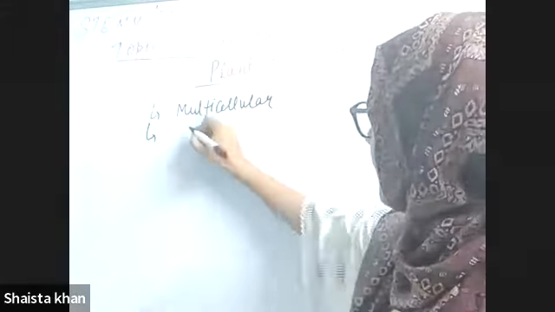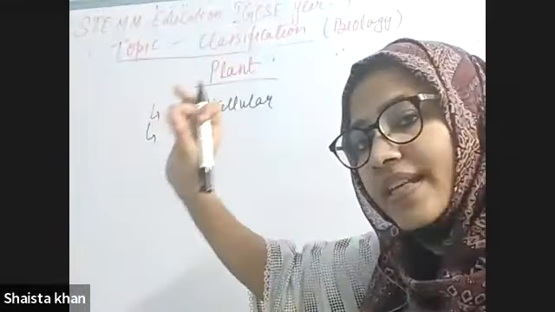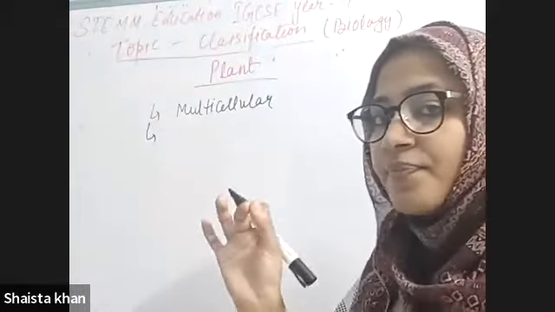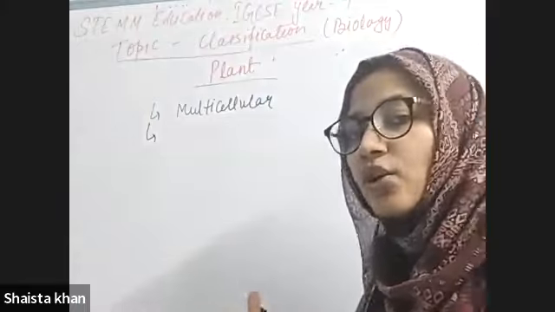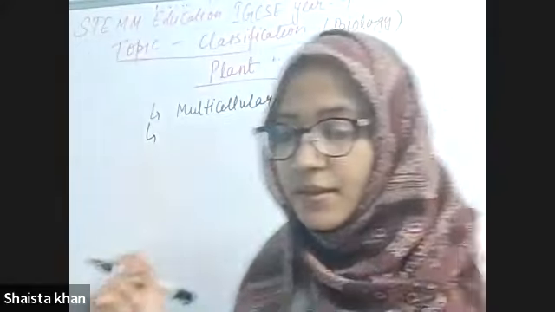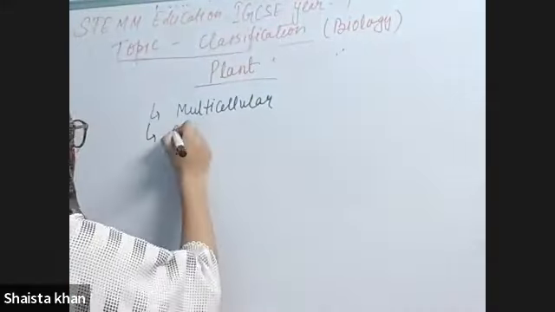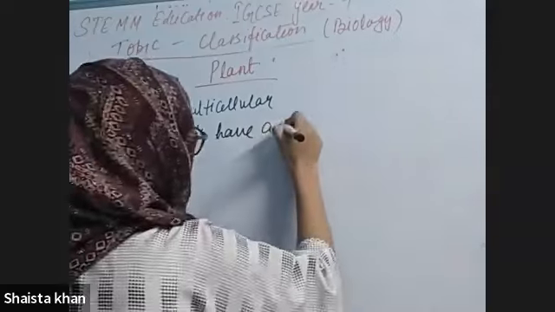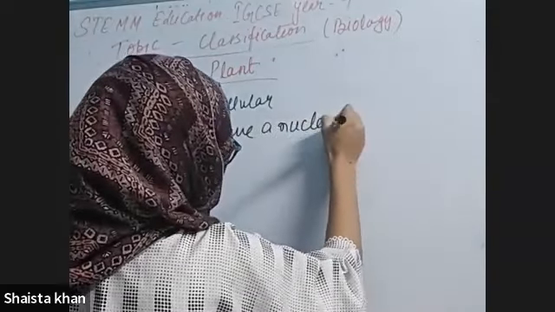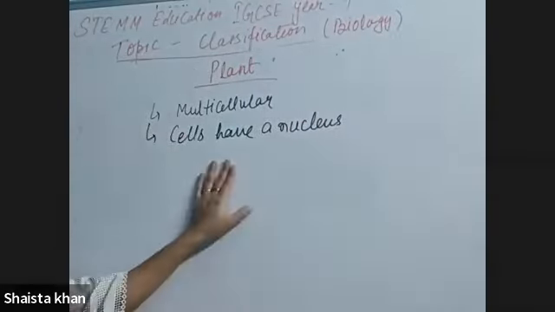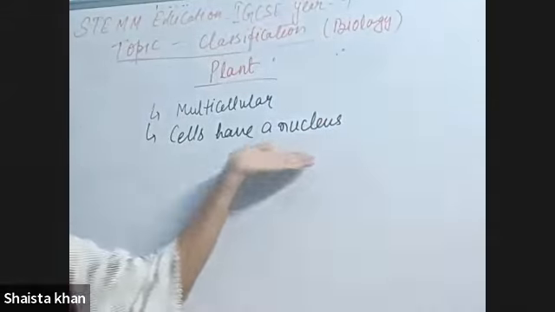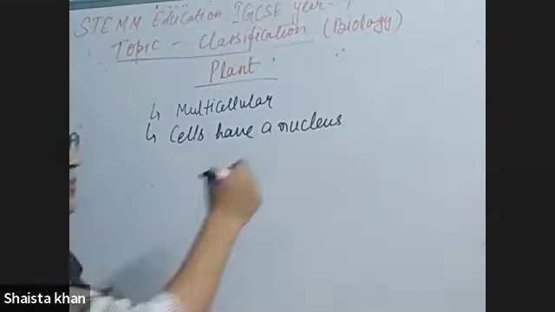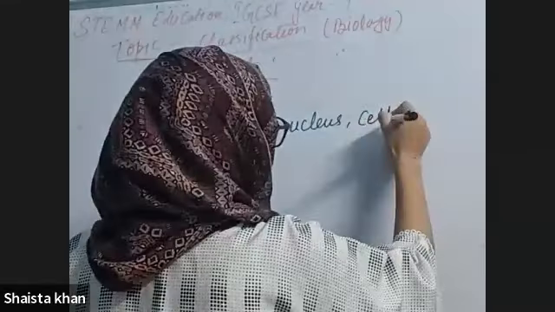So it has a cell, it has a nucleus present in a cell, but they have a cell wall and a chloroplast also present, right? So cells have a nucleus present in them. Cells have a nucleus, just like an animal cell. Fine. So nucleus present in the cell.